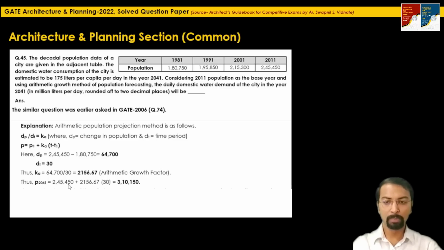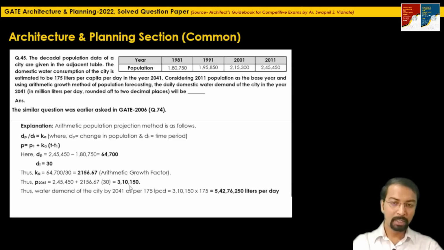The population of the base year, P1, is 2,45,450, plus Ka, which we have just calculated, 2156.67, into T minus T1, the change in time period from 2011 to 2041. Again the time period is 30 years. If we simply solve this, you will get the value as 3,10,150.